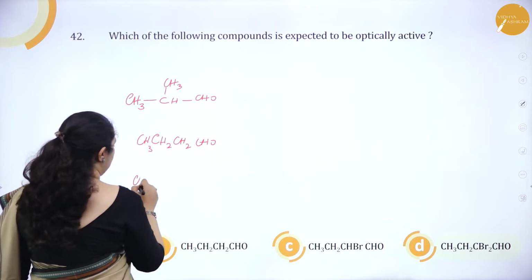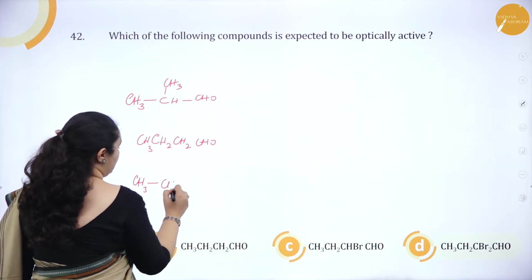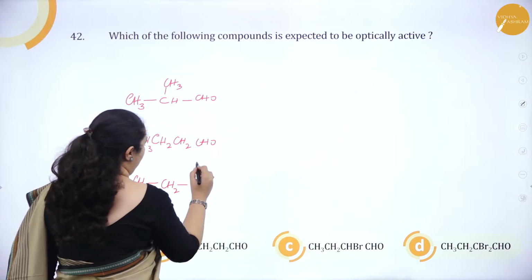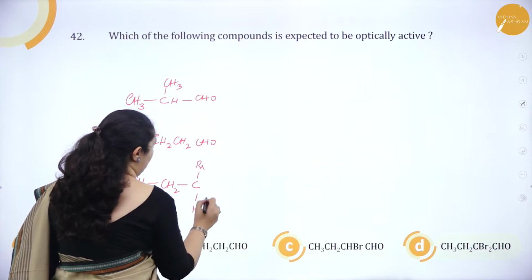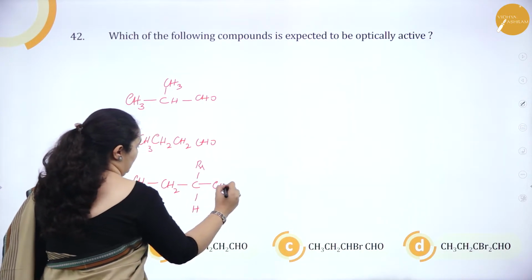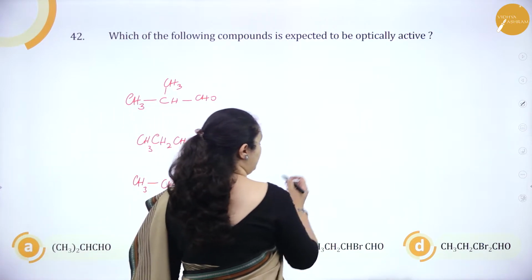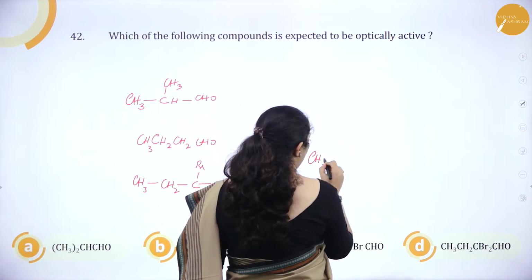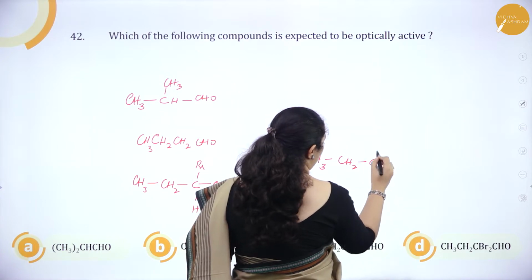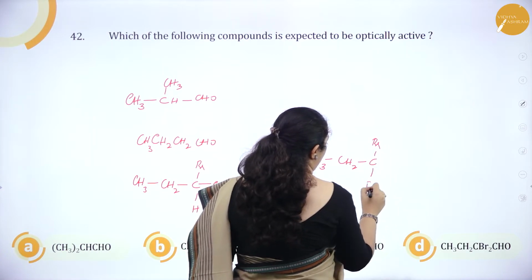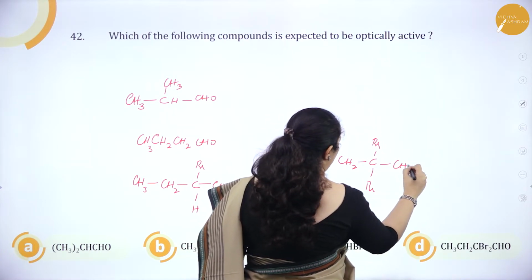Option C is CH3, CH2, C, Br, H, CHO. And option D is CH3, CH2, C, Br, CHO.